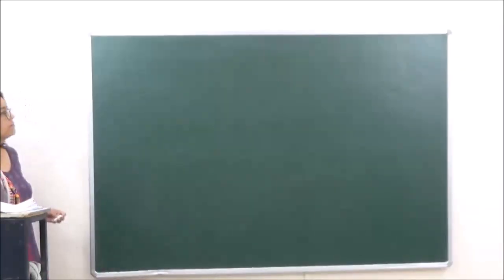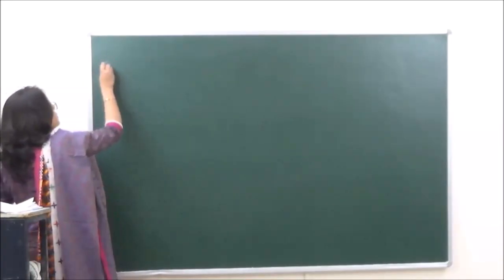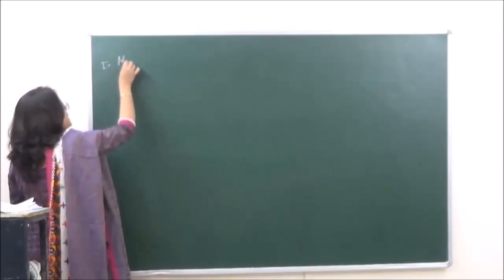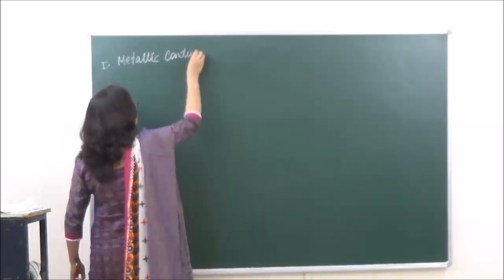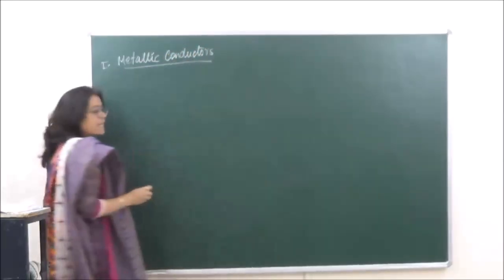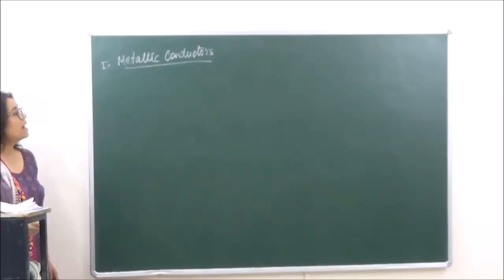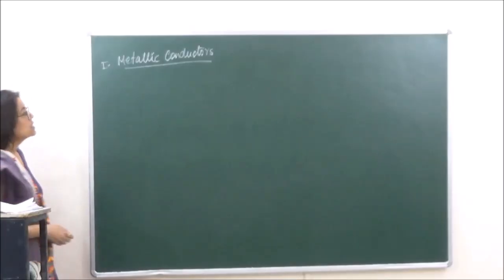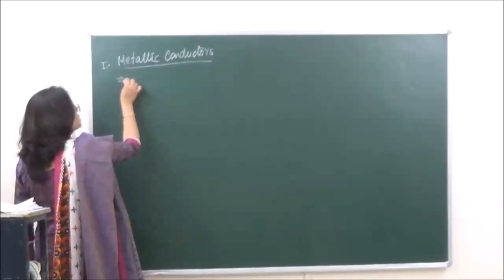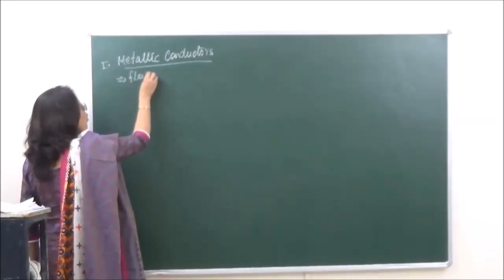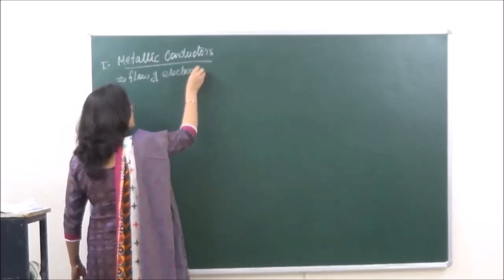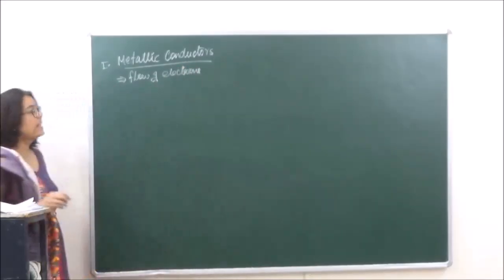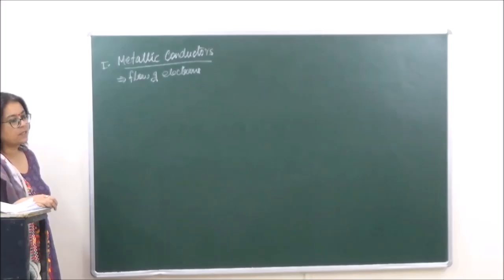Let's go on to the first type of conductors which we will discuss. These conductors are known as metallic conductors, right? What are metallic conductors? Those conductors which conduct electricity by flow of electrons are known as metallic conductors, right?